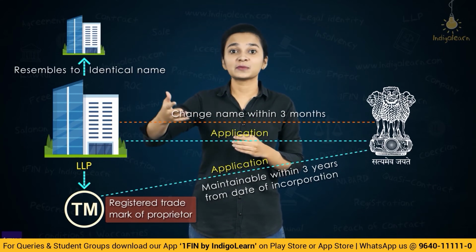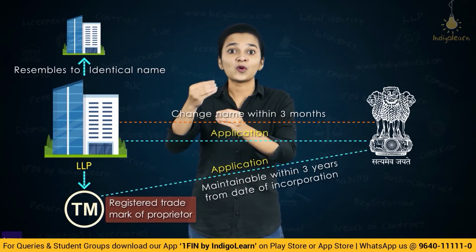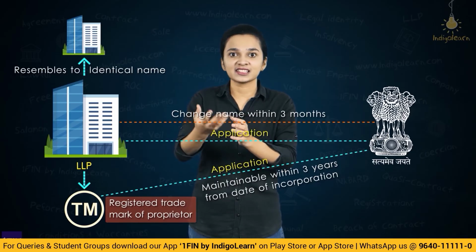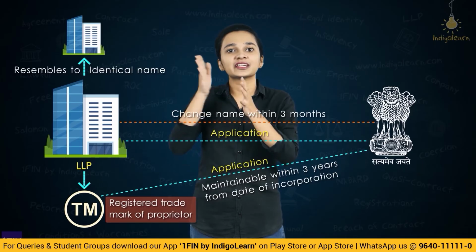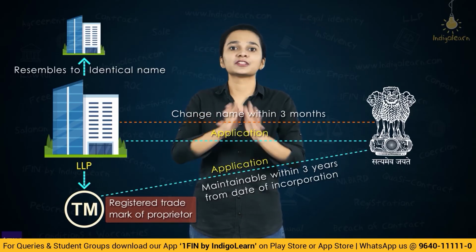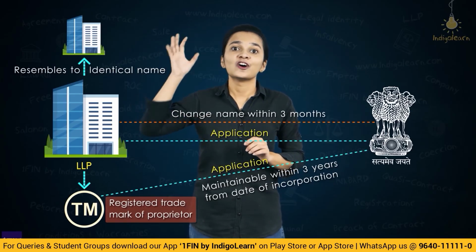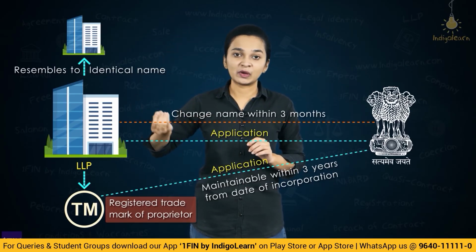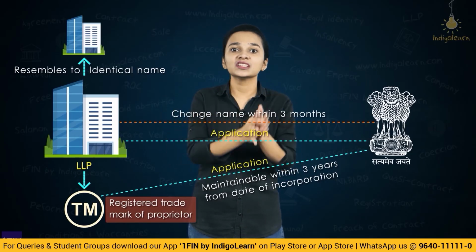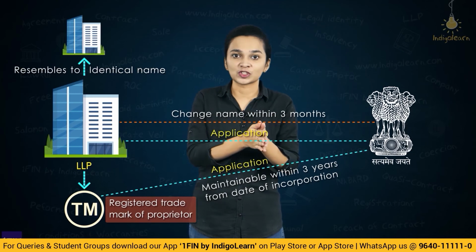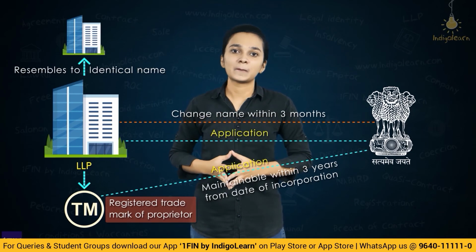So, say the LLP has been incorporated, it was working for 2 years, and after that, this holder of the registered trademark realizes that the name of the LLP resembles his trademark. So, he can make an application even after 2 years of incorporation of the LLP, there is no problem. So, an application of a proprietor who holds a registered trademark is maintainable by the central government if it is made within 3 years from the date of incorporation or the date of registration of the limited liability partnership.